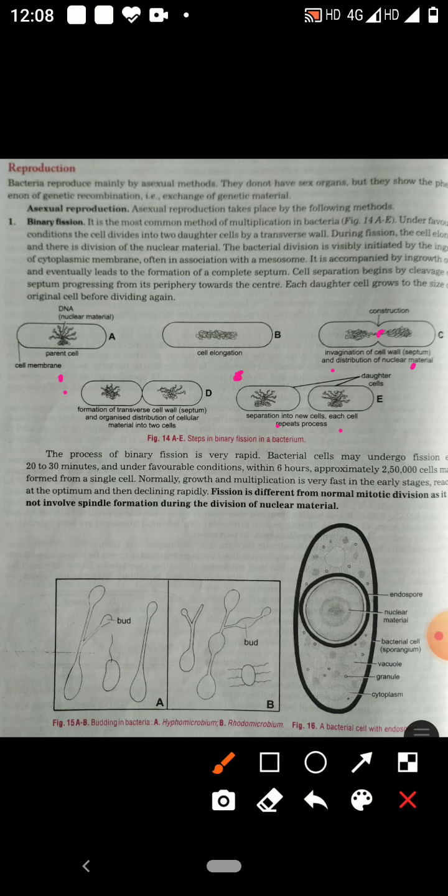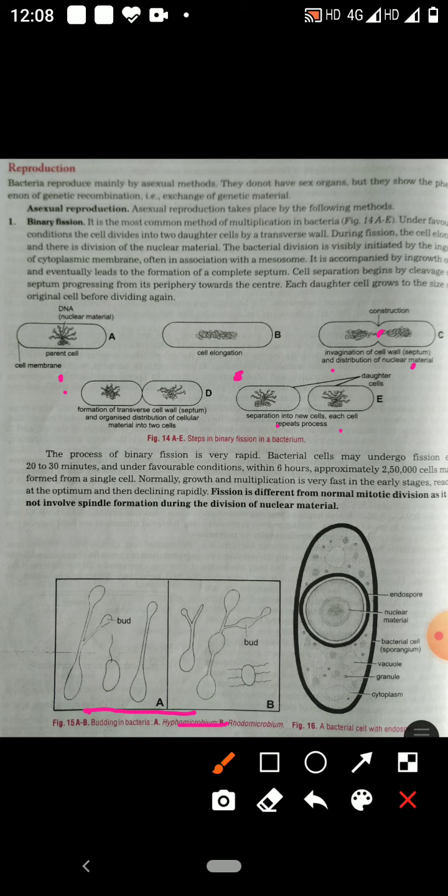The second type of reproduction in bacterial cell is by budding. So here budding type of reproduction is shown. In some bacteria, buds are given out from the bacterial cell.